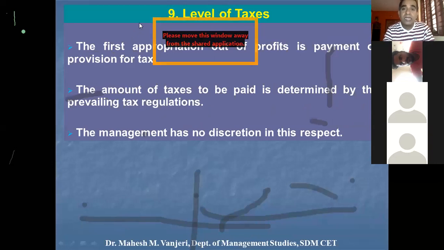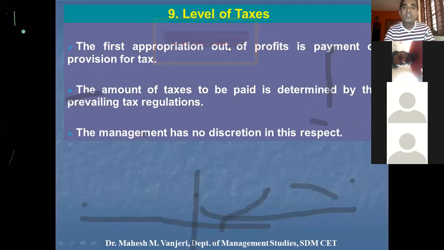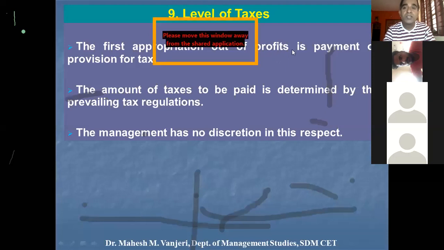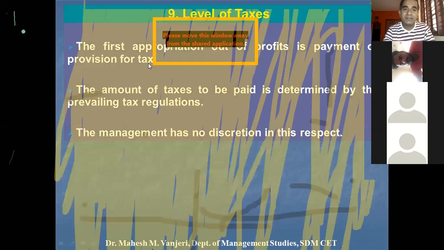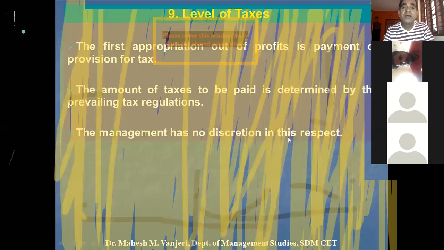And the level of taxes also affects the working capital required by a company. The first appropriation out of the profits. So we were talking about for what purposes primarily the profit should be used by a company. One more important purpose for which profits should be used is the payment of taxes, or keeping the provision for taxes. The amount of taxes to be paid is determined by the prevailing tax regulations in the country, and the management has no discretion in this respect.